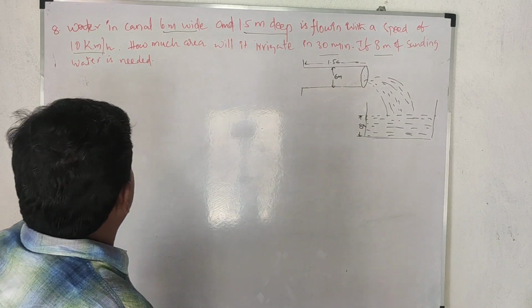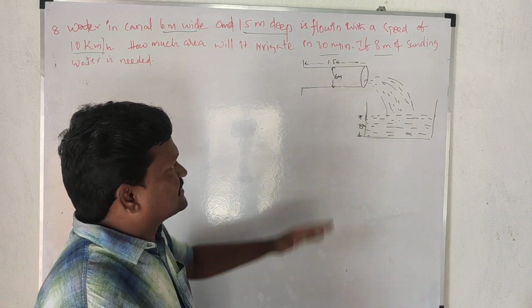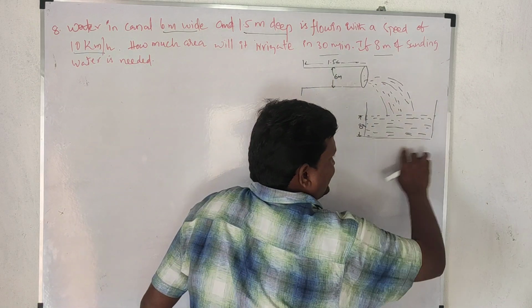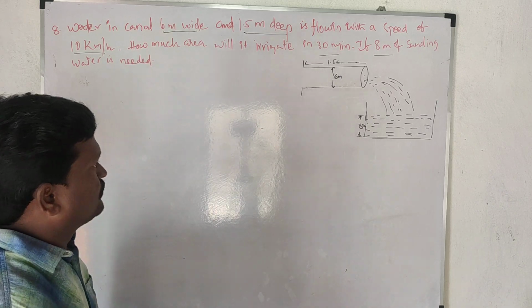So we have to find how much area it will irrigate in 30 minutes.